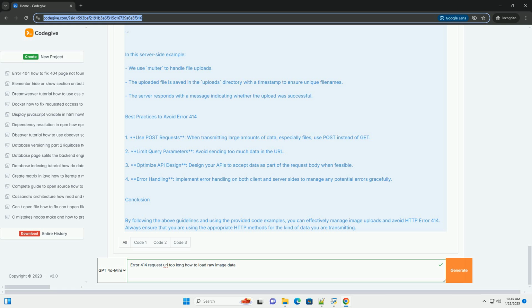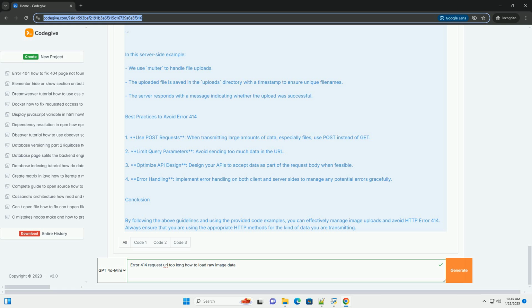Best practices to avoid error 414. 1. Use POST requests. When transmitting large amounts of data, especially files, use POST instead of GET. 2. Limit query parameters. Avoid sending too much data in the URL. 3. Optimize API design. Design your APIs to accept data as part of the request body when feasible. 4. Error handling. Implement error handling on both client and server sides to manage any potential errors gracefully.